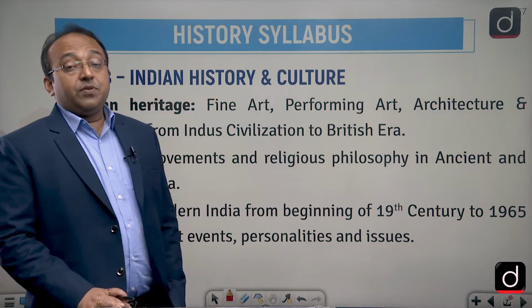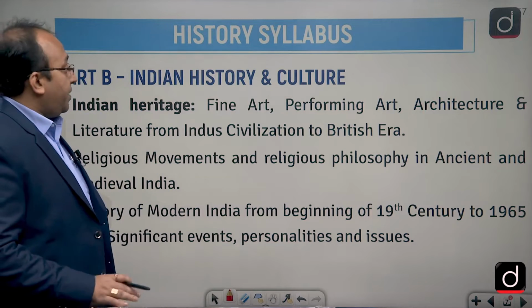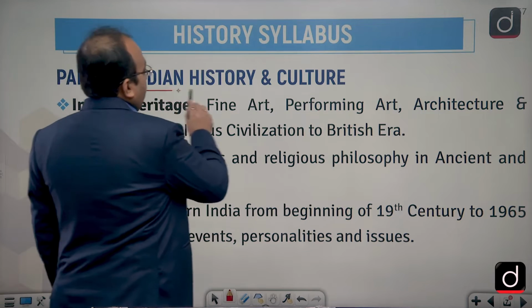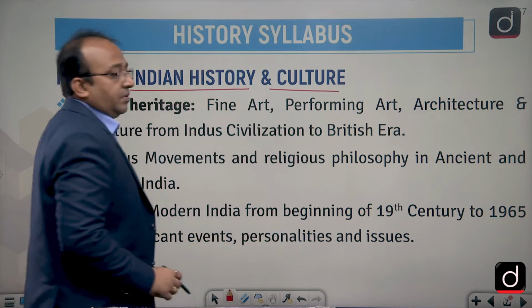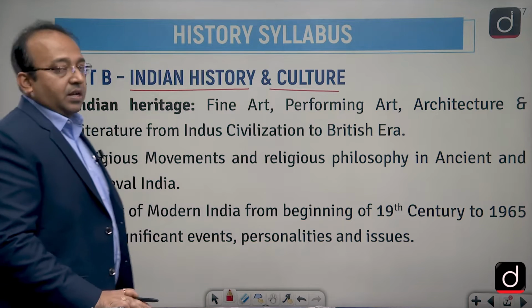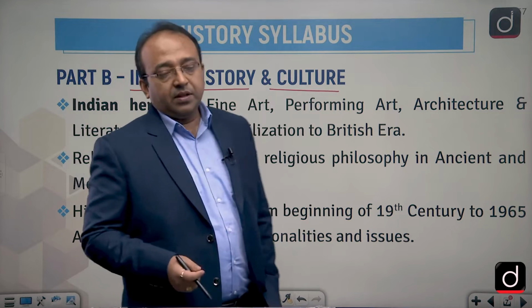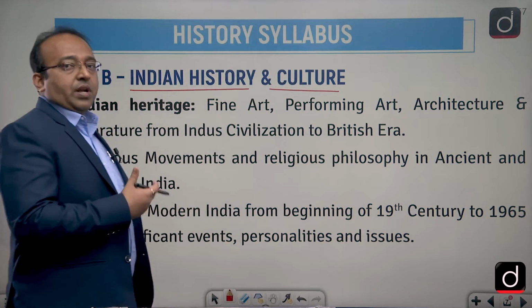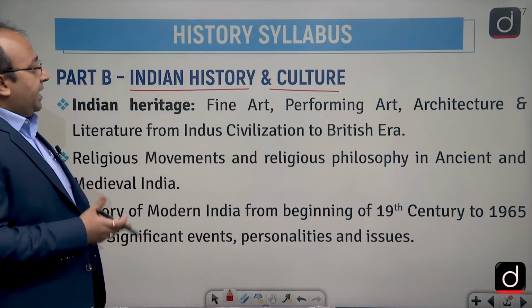Now see, this is Part B of your syllabus. Now, in Part B of your syllabus, what all things are we supposed to prepare? It is the Indian history and culture of Rajasthan, sorry, of India in fact. So, Part A was on the history of Rajasthan, Part B is on the history of India. So, this is the syllabus of your Indian history primarily. Indian history and culture.